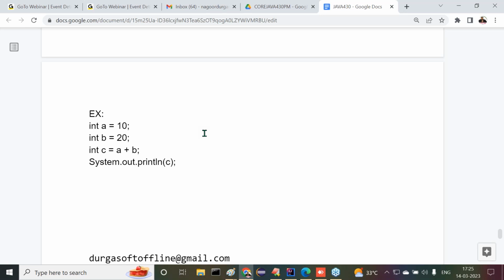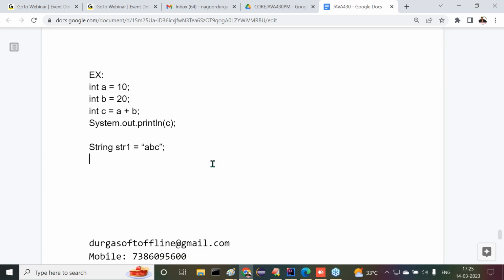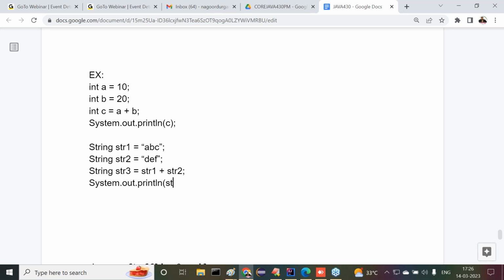All of you are clear up to now? I'll come back to this once again, but try to understand it now. Let me come to the remaining part. String str1 is equal to ABC. String str2 is equal to DEF. Now, string str3 is equal to str1 plus str2. Then System.out.println of str3.